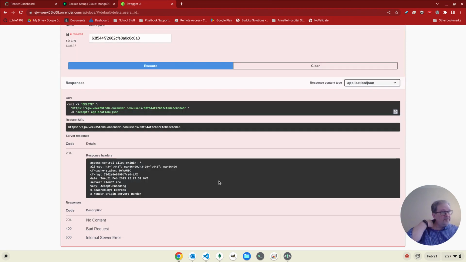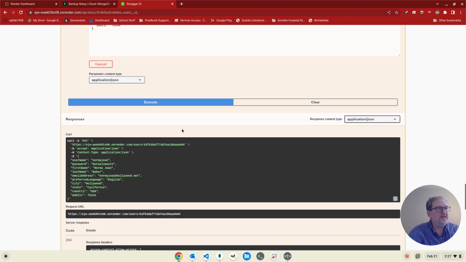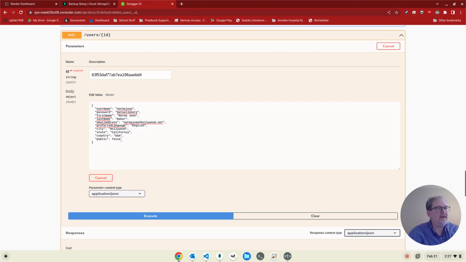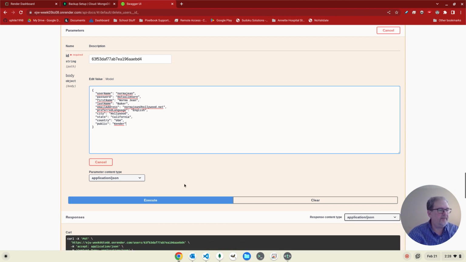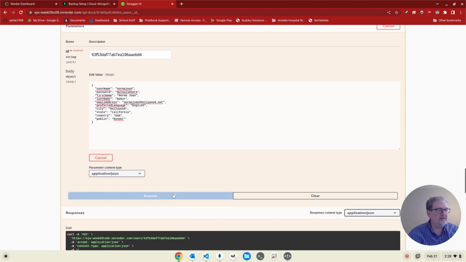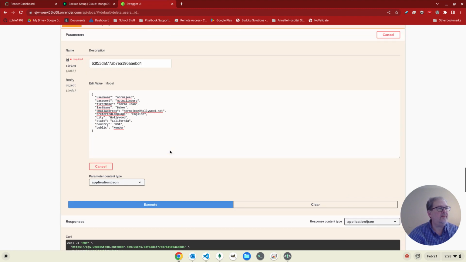So far, doing well. If I come back here, for instance, to the put, and I put in something that isn't doable, so let's say that we're going to put in a string rather than a Boolean, and the pattern for this one is that it's a Boolean. And if I try to execute that, it should come back and say that there's an attribute error, so that shows that the validation failed, and it's a response 412.